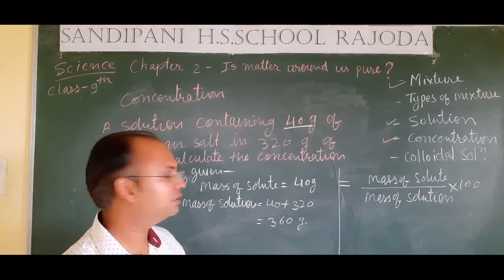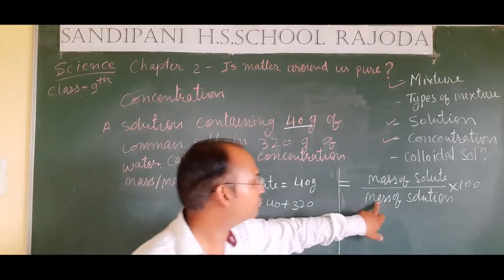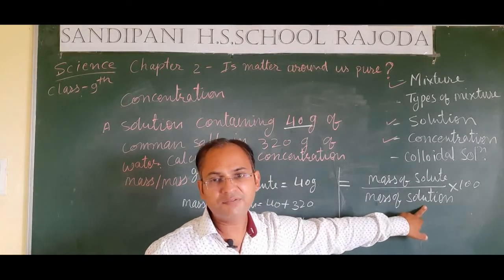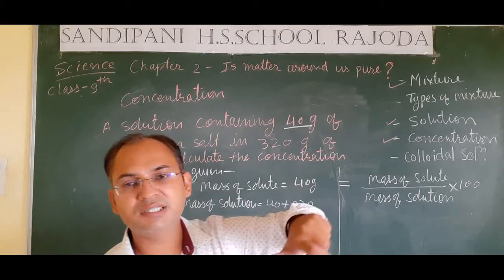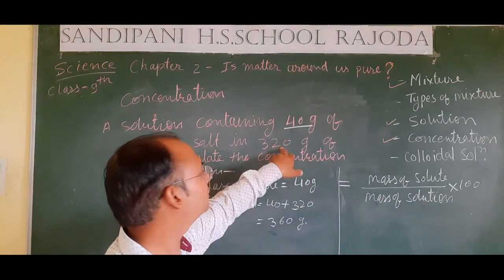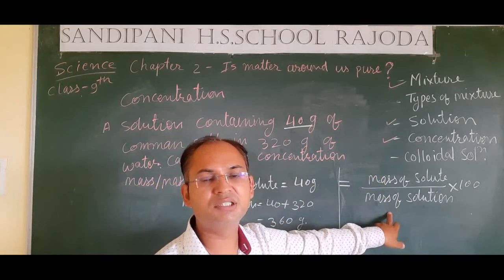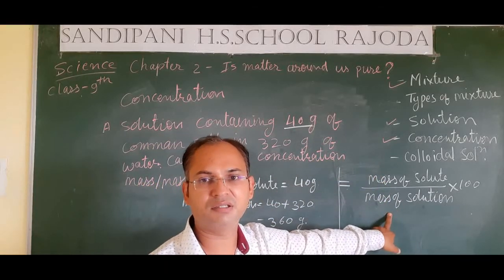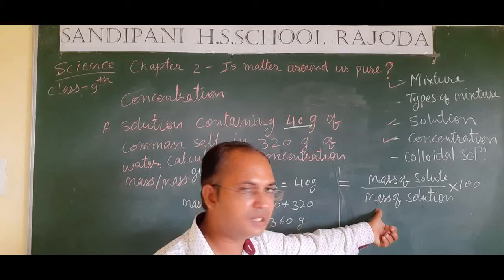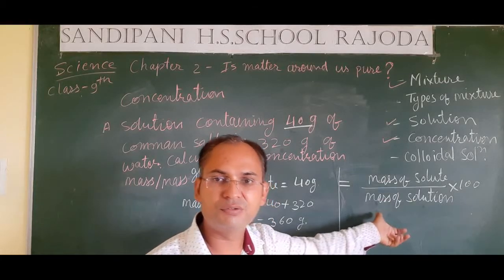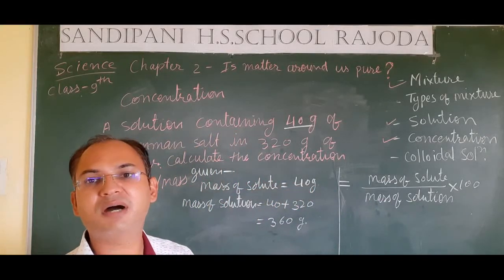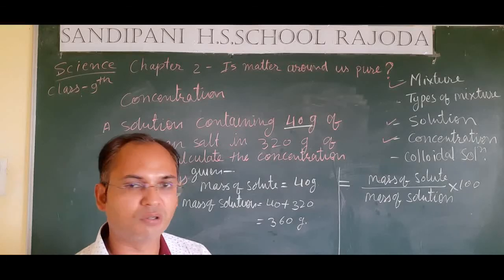We have to take this 360 gram as mass of the solution. If the mass of the solvent is asked, then we would take 320 gram only. But if the mass of the solution is needed in the formula, then we should sum up the mass of the solute as well as solvent.